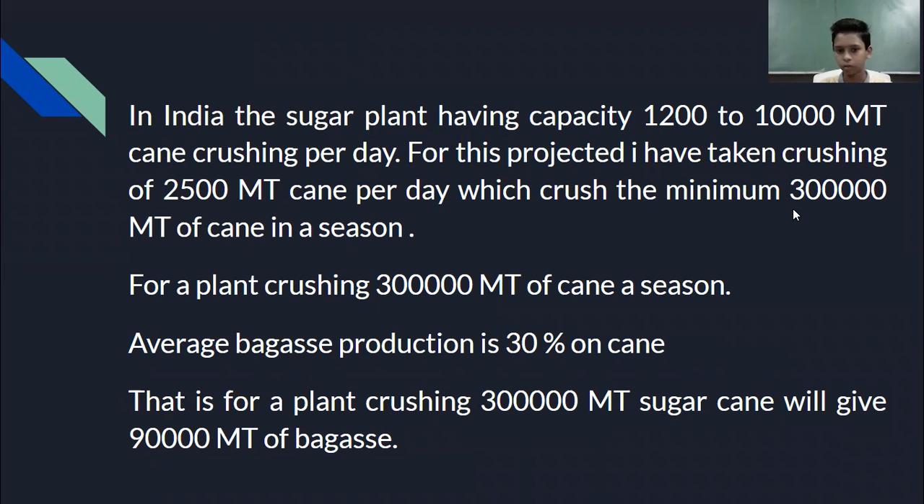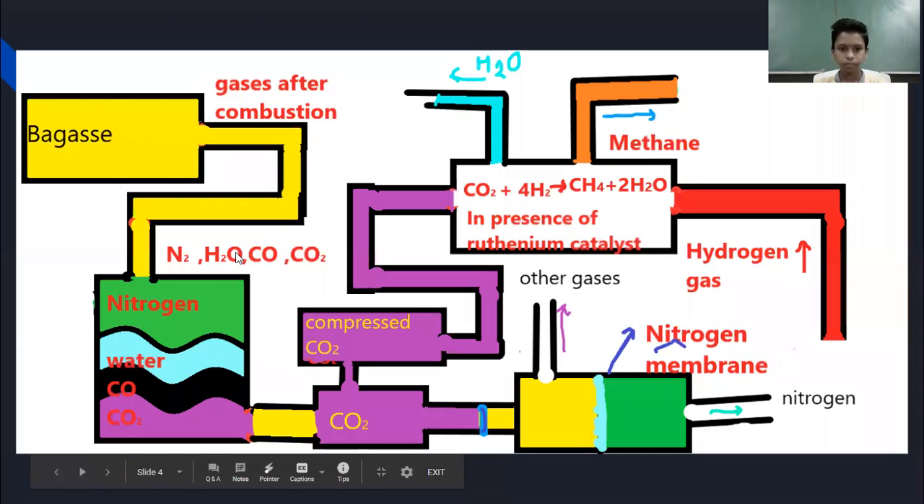That plant, which will crush 2,500 metric ton of cane per day, will crush 3 lakh metric ton of cane in a season, which is of 4 to 5 months, and 30% of the cane will be bagasse. Means we are getting 90,000 metric ton of bagasse. So here is the whole explanation for my project.